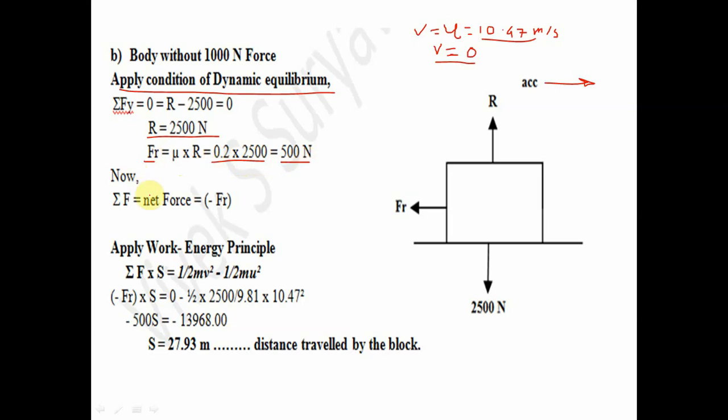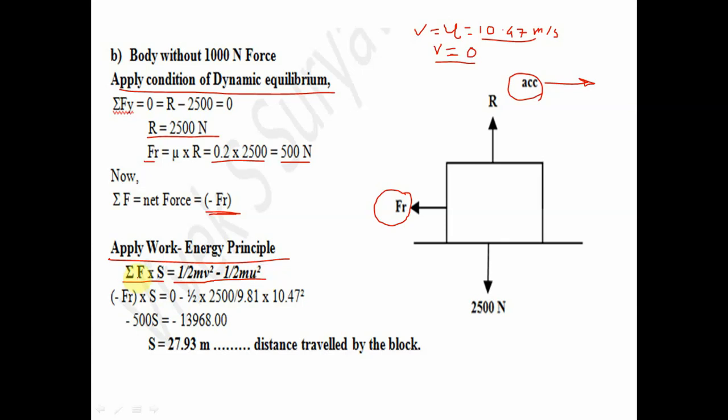Frictional force will be mu into R, which is 0.2 into 2500, and we get 500 Newton. Now we have to calculate the net force in the direction of acceleration. Here only the friction acts, so the net force will be minus Fr. Now apply the work energy principle. Summation F into S is equal to half mv square minus half mu square.